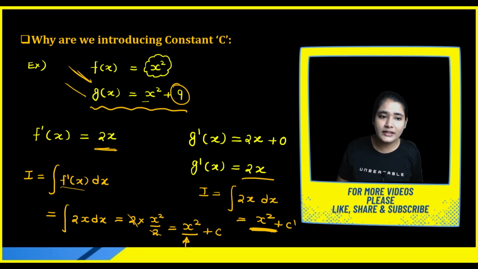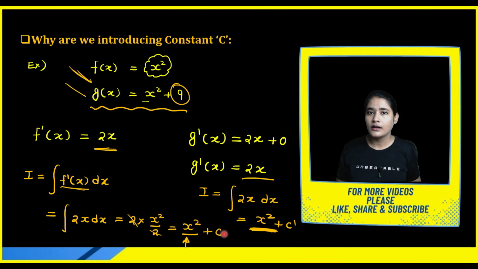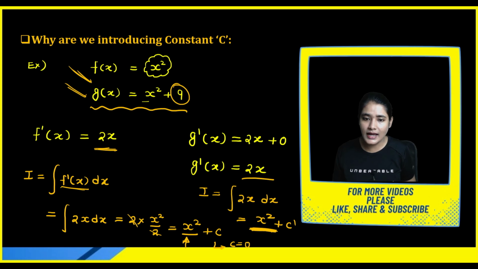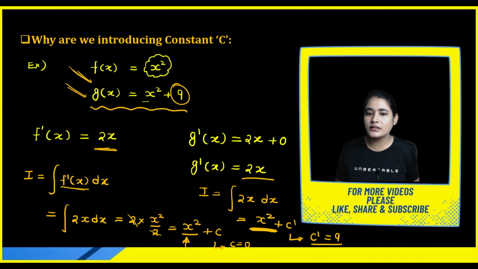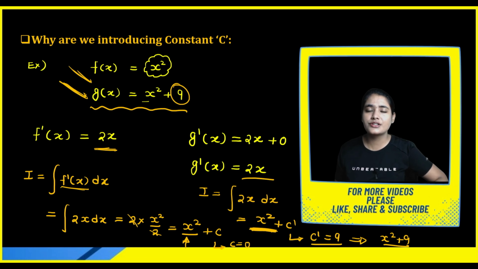Okay, now after the integration, when you introduce the constant, now you can define your constant, right? Now you can define that your original function is x square. So in this particular case, this constant will be equal to 0. And as your g function is x square plus 9, you are introducing one constant. So that constant you can take equal to 9. 9 is a constant term. So after introducing 9, you will get x square plus 9 again. Then you will be able to get your original function.